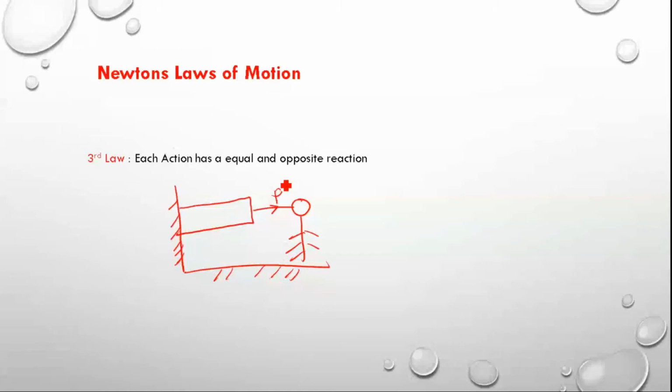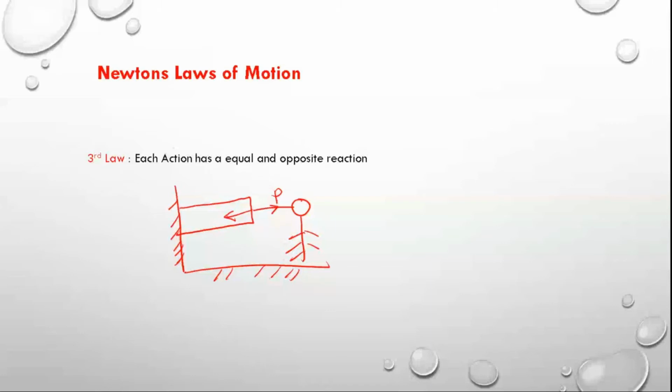Now he is applying some force, so there should be some reaction, no? Because he wants to move this body, that means move this beam from here, but due to this wall constraint, what will happen? The beam will not move in this direction. Why? Because he is pushing in this direction, so there will be an opposite reaction that keeps the beam in place.